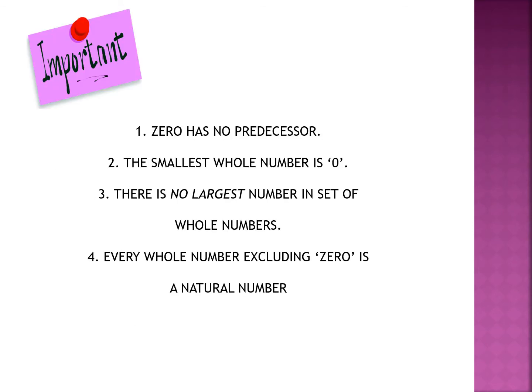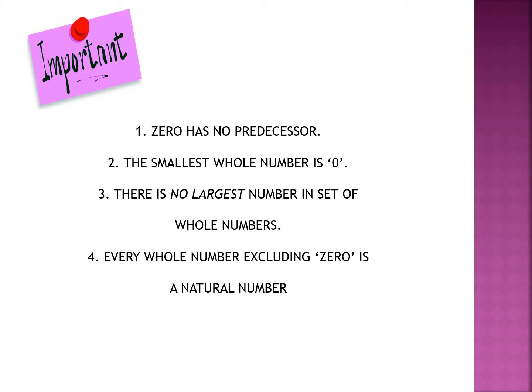Now these are some important points. 0 has no predecessor. Children, you know that 0 is the smallest whole number. There is no predecessor of the number 0. The smallest whole number is 0 because whole numbers start from 0. There is no largest number in the set of whole numbers. Children, I told you whole numbers range from 0 to infinity. There is no largest whole number.